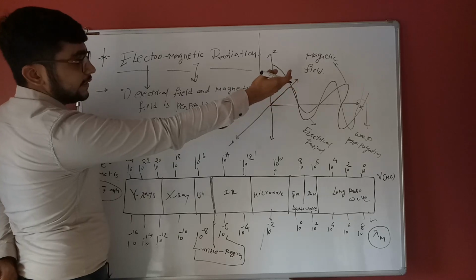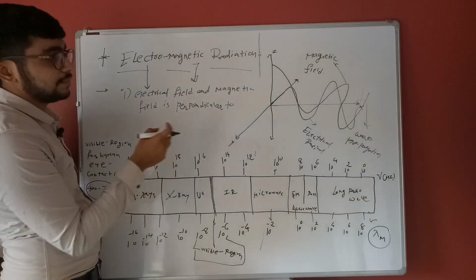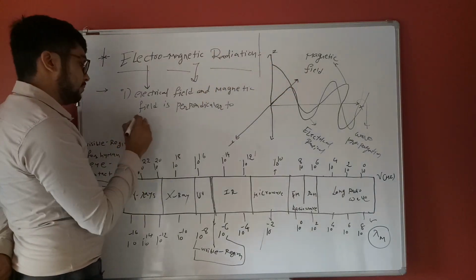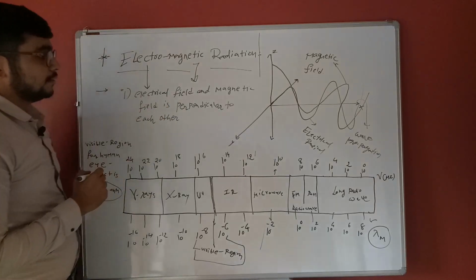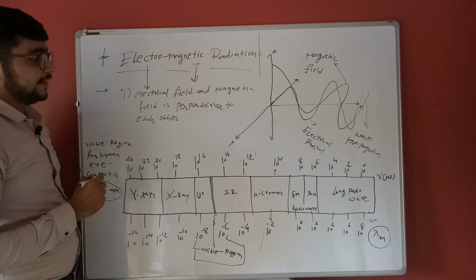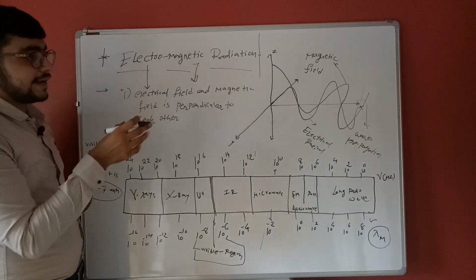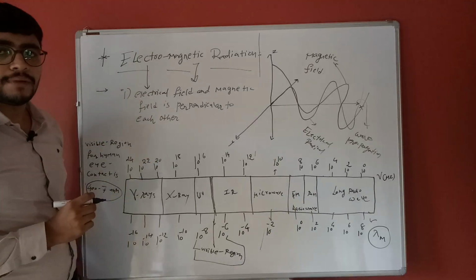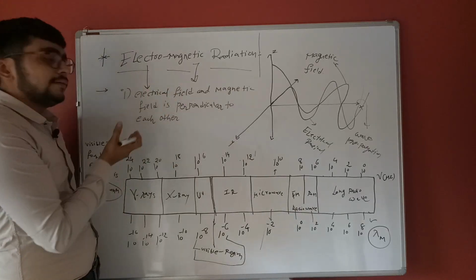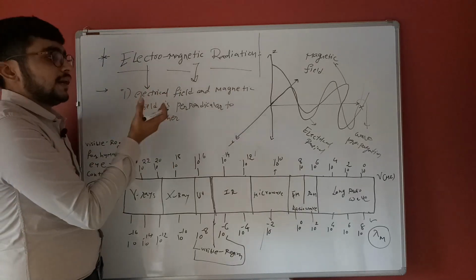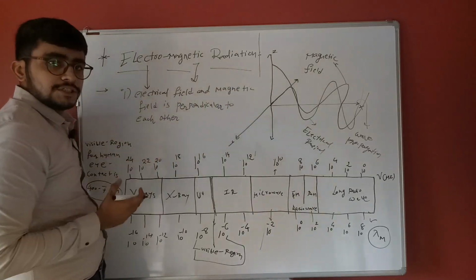It means electrons accelerating while moving about the nucleus produce electric and magnetic fields, which are both perpendicular to each other.